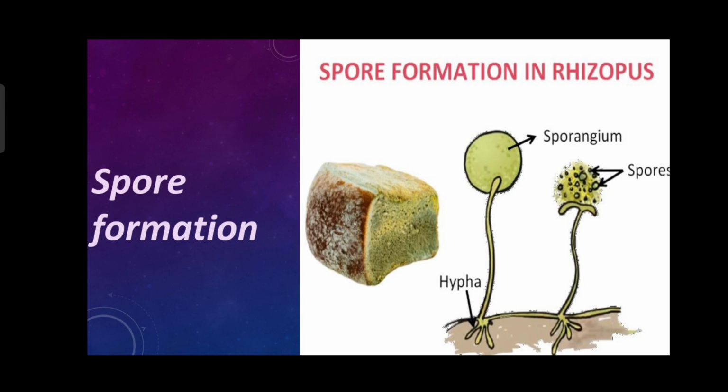A common example is bread. When it's placed outside for several days, it gets covered with fungus. You can see the colony of fungus on bread in the diagram. It is also formed by spore formation.